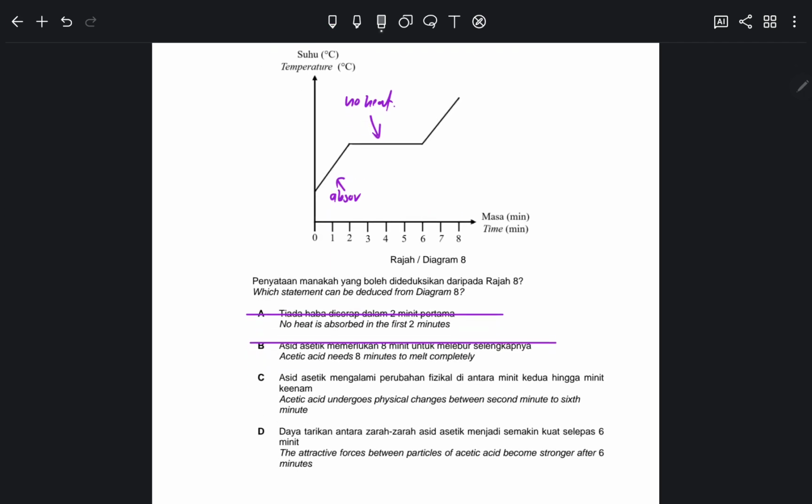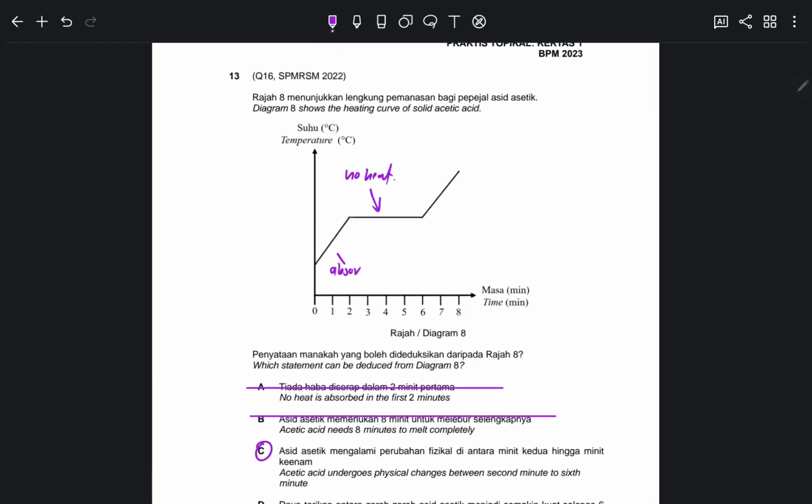Acetic acid undergoes physical change between the second minute to the 6th minute. Okay, yes, correct. From here to here, then it undergoes physical change. Becoming stronger? No. If the attractive forces became stronger, it would be for solid only, but it is becoming liquid. So the attractive forces are not getting stronger, they are getting weaker. So the correct answer is C.